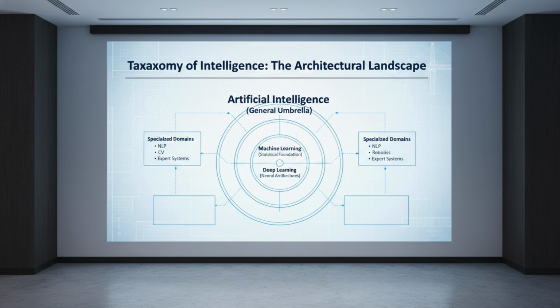Welcome, architects and engineers. Today, we move beyond the buzzwords to dissect the 6 fundamental subsets of artificial intelligence from a systems engineering perspective. For the modern software architect, AI is no longer a black box. It is a distributed systems challenge involving massive datasets, high-throughput compute, and complex orchestration. We will analyze the hierarchy, starting from the broad umbrella of artificial intelligence down to the specialized niches.